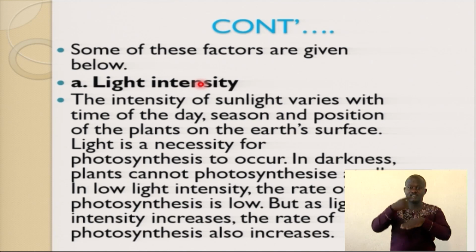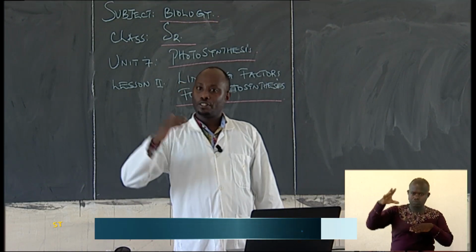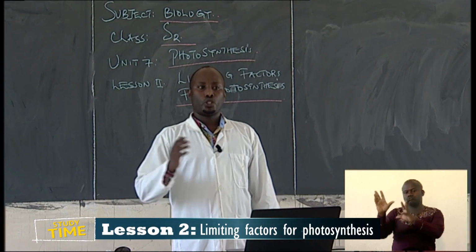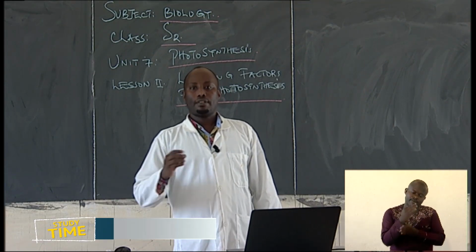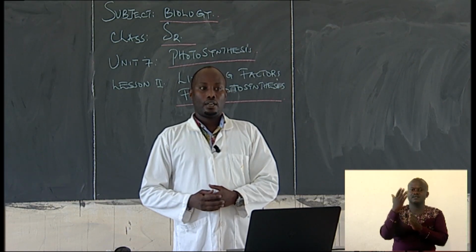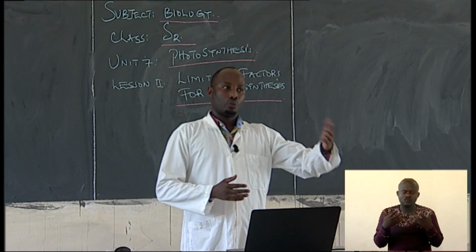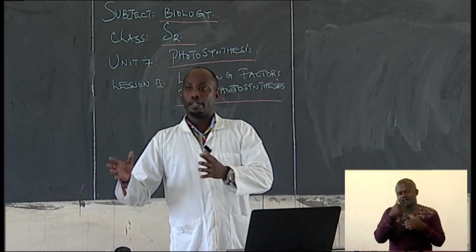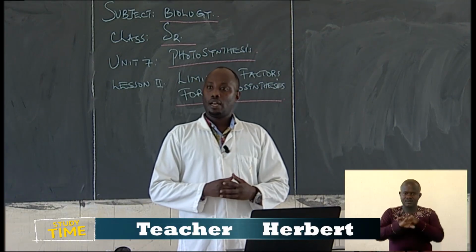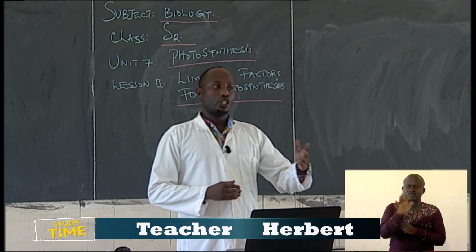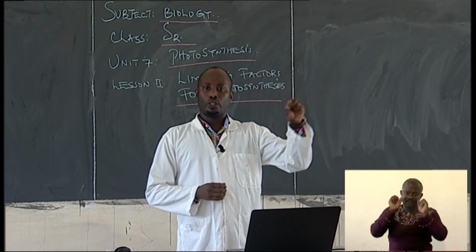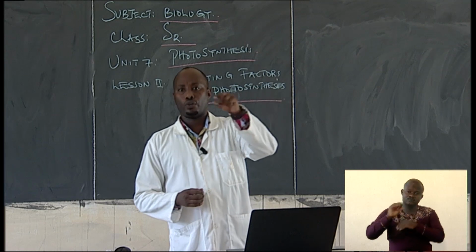We have night, and we have day. So seasons and even the position of the plants on the Earth's surface matter, how the plants are positioned on the Earth's surface. Automatically, a plant that is positioned poorly will not be able to access light. And we know that light is one of the essential elements for photosynthesis. I can be clear to mention that light is a condition for photosynthesis.